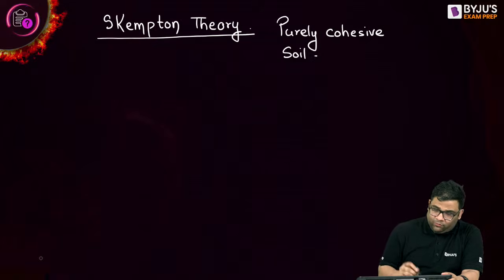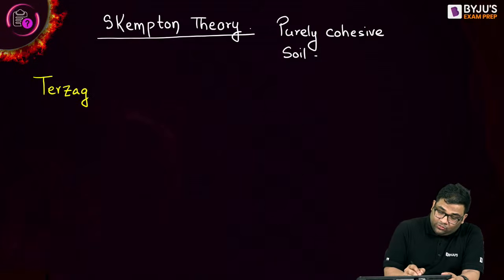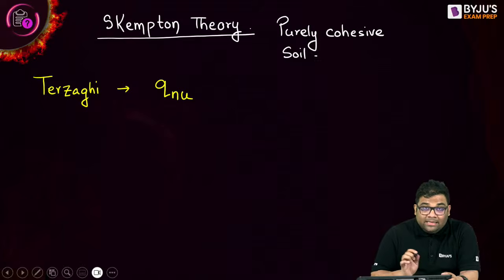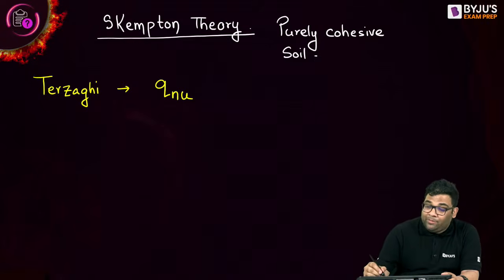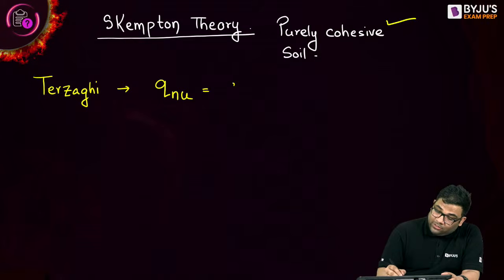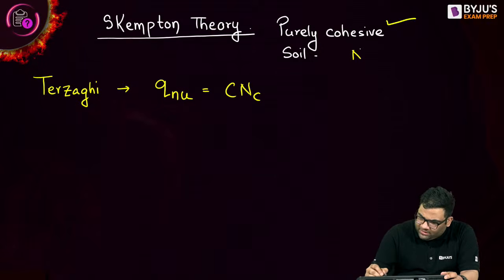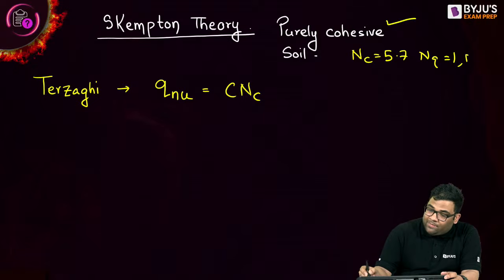Before that, let us revise what Terzaghi has told. Terzaghi told that the net ultimate bearing capacity for a purely cohesive soil is equal to C and C. Why? Because for a purely cohesive soil, NC was 5.7, NQ was 1 and N gamma was 0.